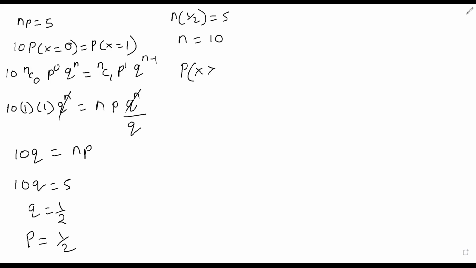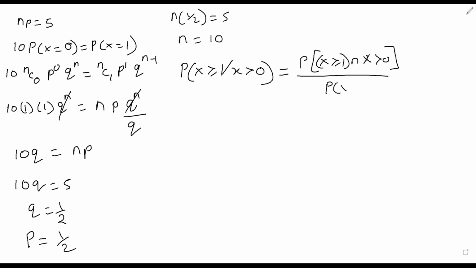It will be P(X = 1). They have asked us to find X = 1 given that X is greater than 0. This is basically a conditional probability. They are saying that you know that X is greater than 0, which means 1, 2, 3, 4, 5, 6 will come. And you want to find out X is greater than or equal to 1. By conditional probability, this should be P(X ≥ 1 intersection X > 0) whole upon P(X > 0).